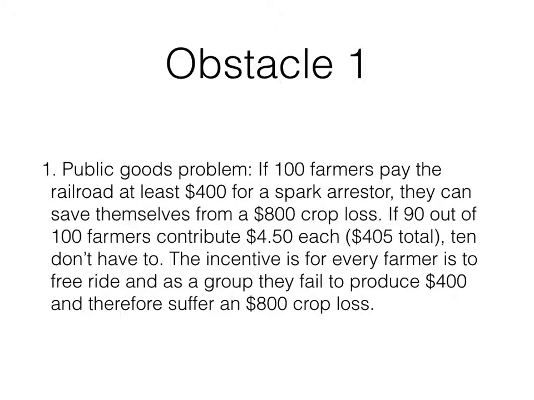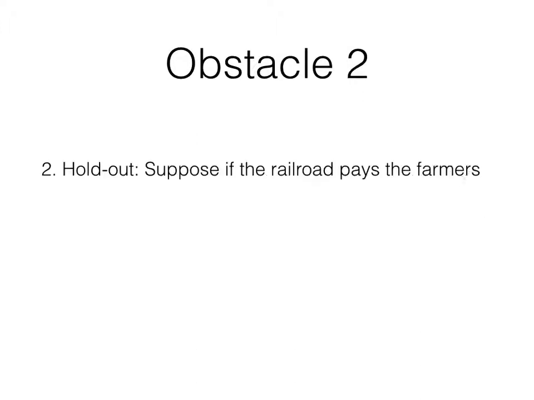90 out of the 100 agree to pay, contributing $4.50 each for a total of $405. That means the 10 remaining farmers don't have to worry about it. Well, the incentive is for every farmer to be a free rider on this. It's a public goods problem, and they're not going to get people voluntarily engaging, so you end up with the $800 crop loss instead of a $400 spark arrestor. So that's obstacle number 1.